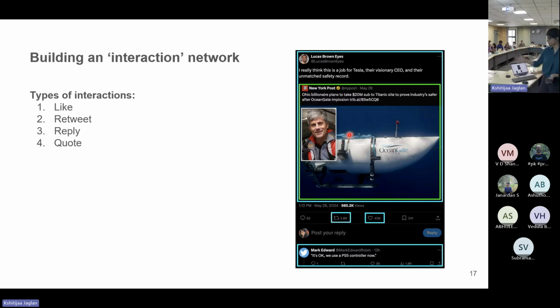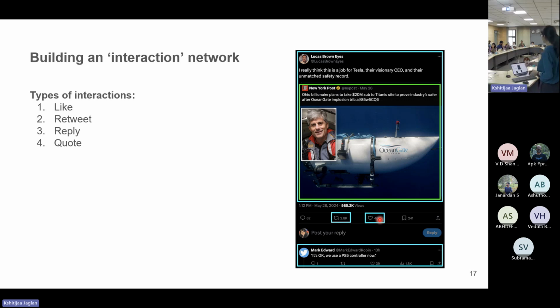So using this photo, I will try to explain what these interactions mean. Over here, we see the New York Post and this person called Lucas Brown Eyes, they are quoting the post. So they are in a way sharing that post along with their own thoughts. This entire blue box will be called a quote. And if we look at these three icons below, the first one is reply, second is retweet, third is like. Like essentially just means that you like the post.